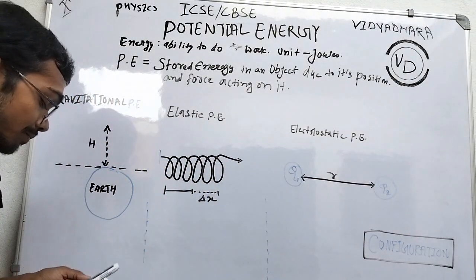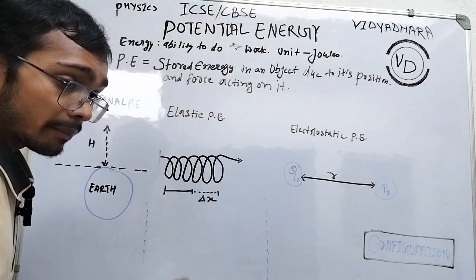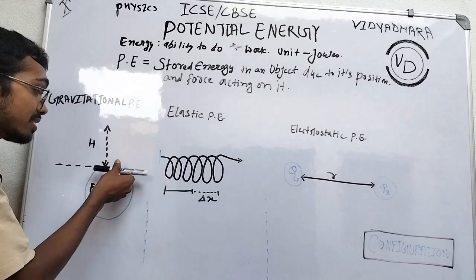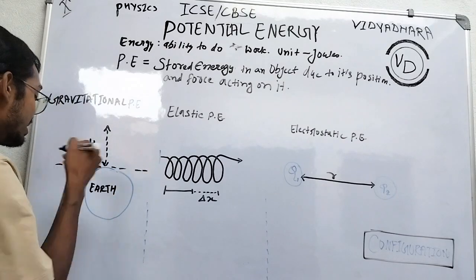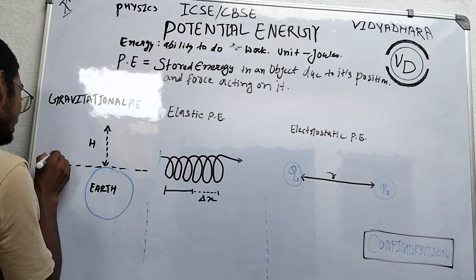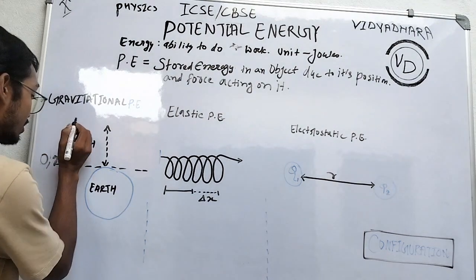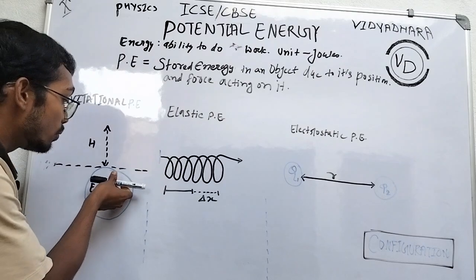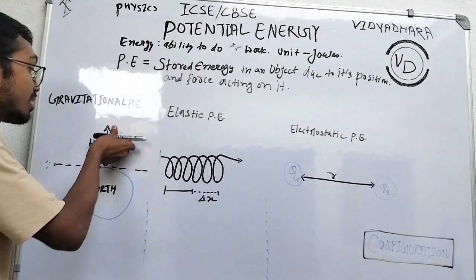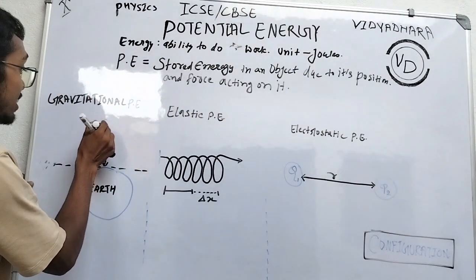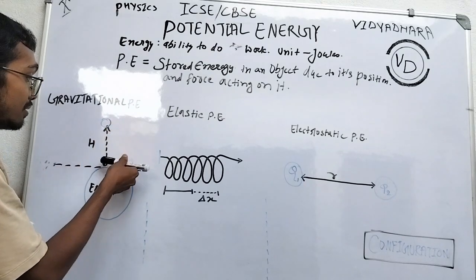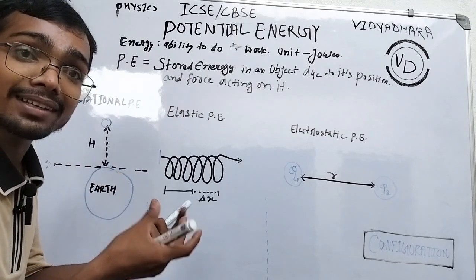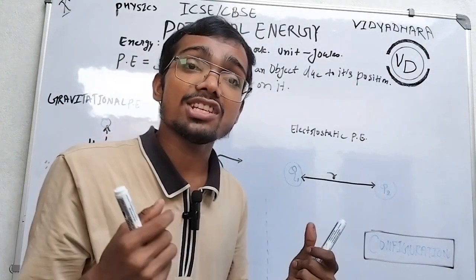First one is gravitational potential energy. Suppose a heavy object is in my hand at ground level. This is the earth surface, this is the ground. Here is zero height. We do some work. We lift this object to some height against gravity. That means there is work done, that means there is energy.